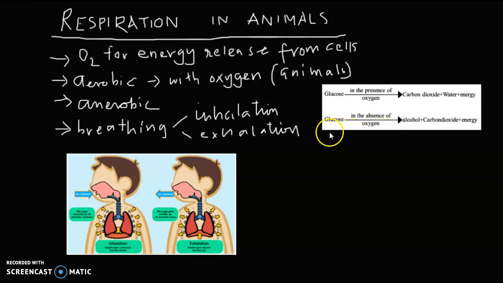And there is one important thing: although we as animals take in aerobic respiration, sometimes our muscles, when they are used too much, respire anaerobically without oxygen.